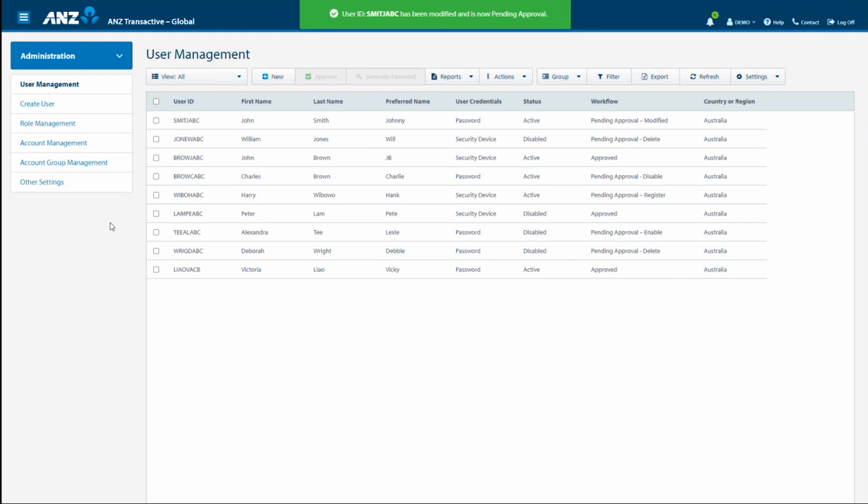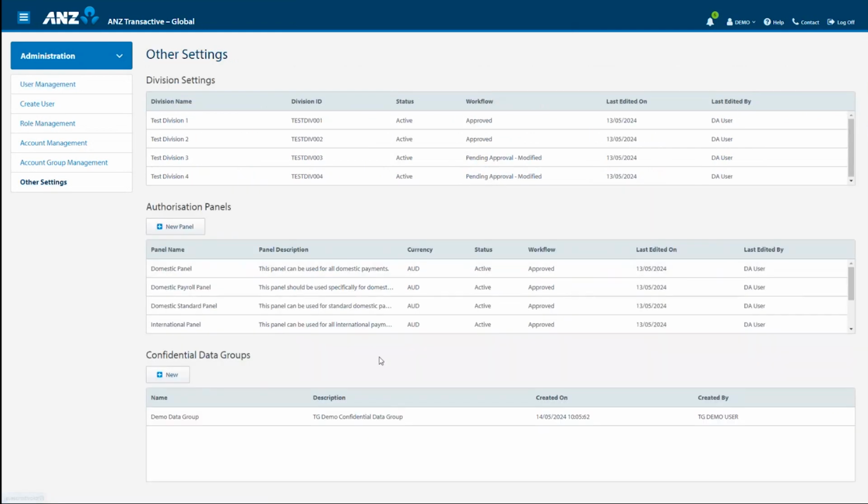Moving on to confidential data groups. This setting is useful for organisations who need more than one type of restricted payment, for example, executive payroll. Users can be entitled to one or more CDG and can then tag a template or payment to a confidential data group. Only users with access to a particular confidential data group will be able to view and action templates and payments tagged with the group.